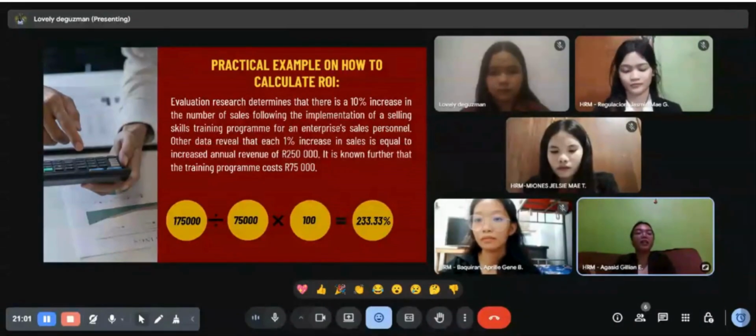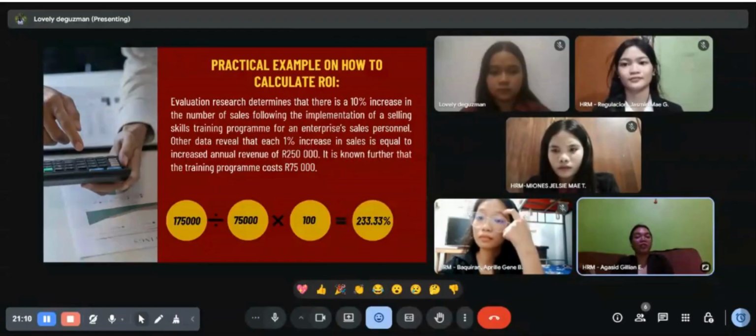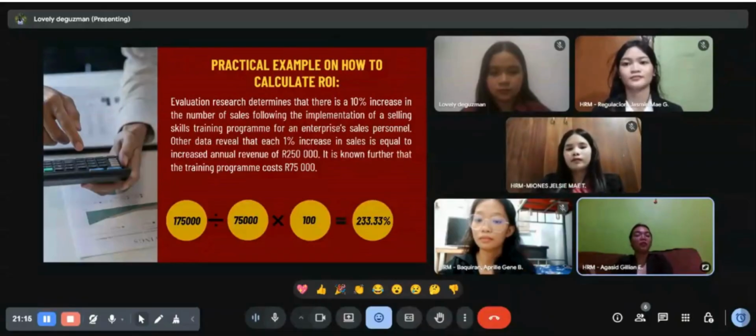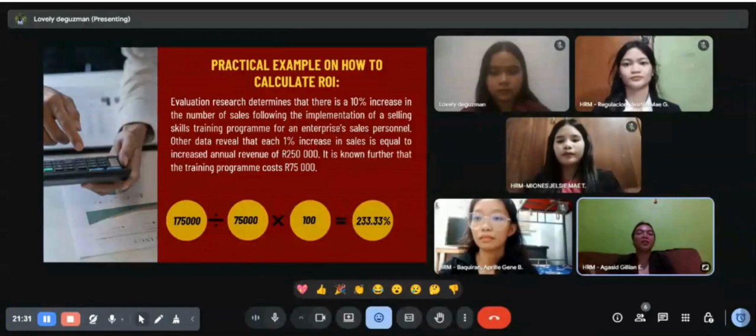To get the percentage, the final result is a return on investment of 233.33%. In simple terms, this means that for every rand we invested in the training, we got R2.33 back in profit. This is a clear indicator that the sales training program was not just a worthwhile expense, it was a highly successful and profitable investment for our company.